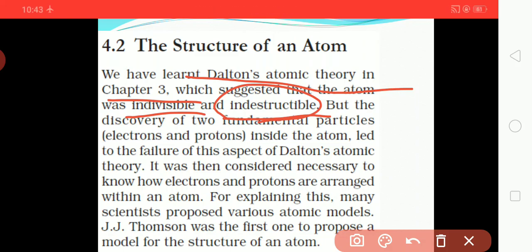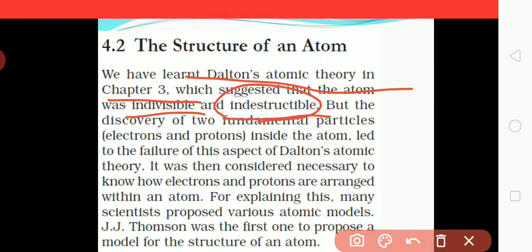But just now we have studied that two fundamental particles exist in nature inside an atom, which are the electron and the proton. Inside the atom, the electron particle as well as the proton particle are present. So this led to the failure of this aspect of Dalton's atomic theory. Why did it fail? Because fundamental particles exist in the atom, which we have studied just now.